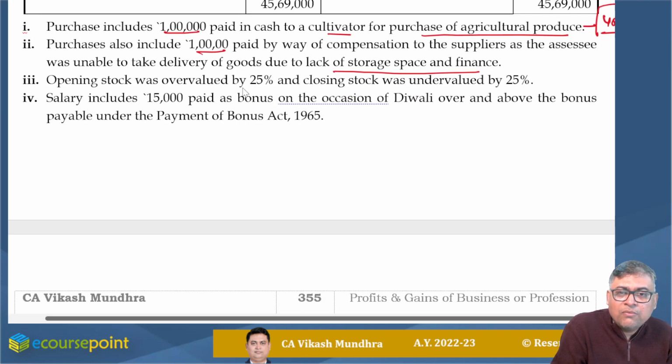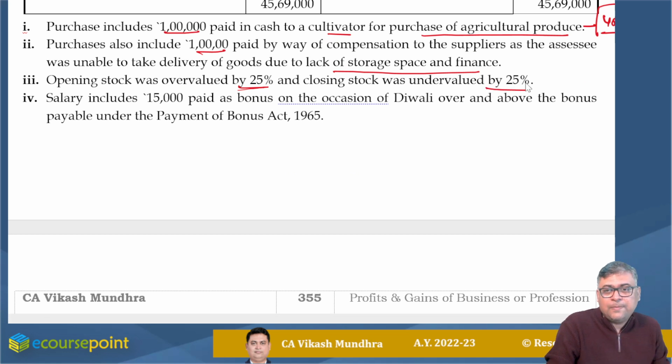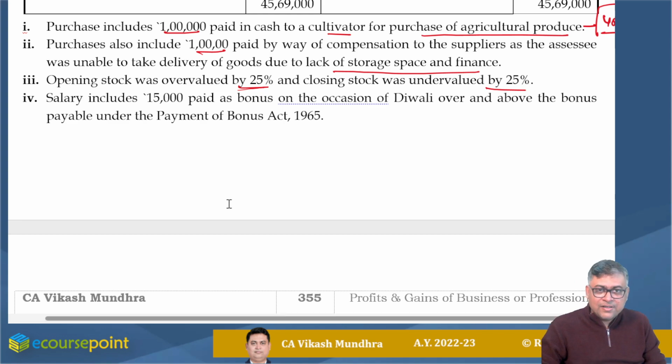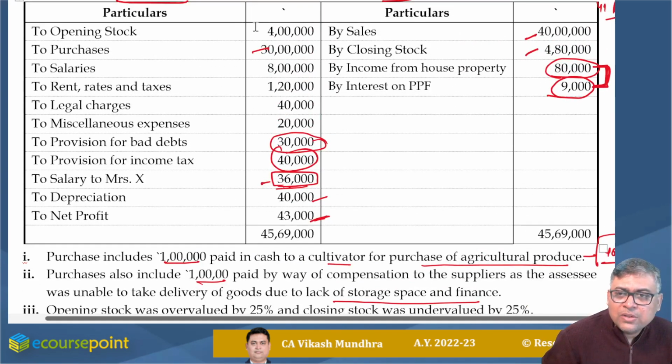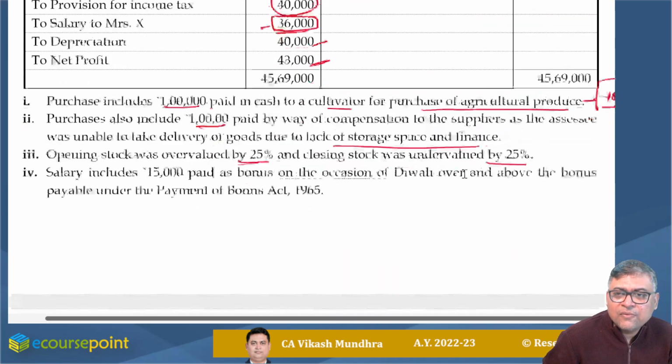Opening stock was overvalued by 25% and closing stock was undervalued by 25%. If my opening stock is overvalued, that denotes my income is on the lower side, and if closing stock was undervalued, that also denotes my income is on the lower side. So what is my opening stock? It is 4 lakh and closing stock is 4 lakh 80,000.